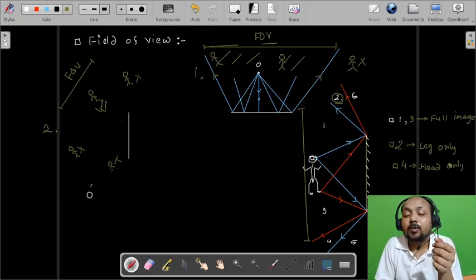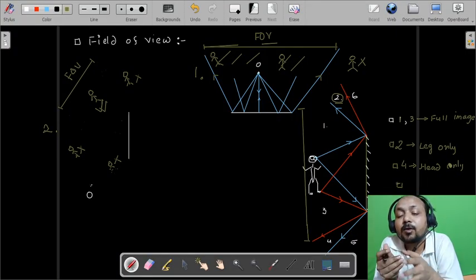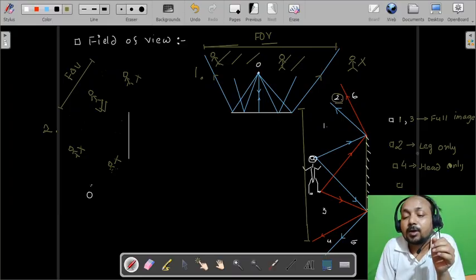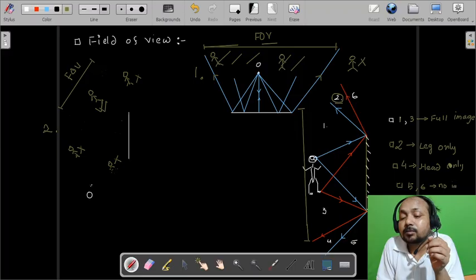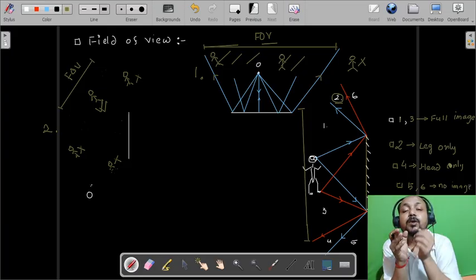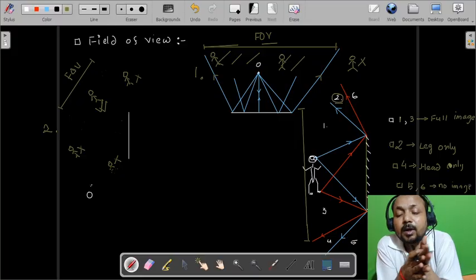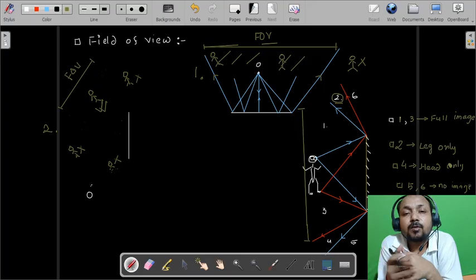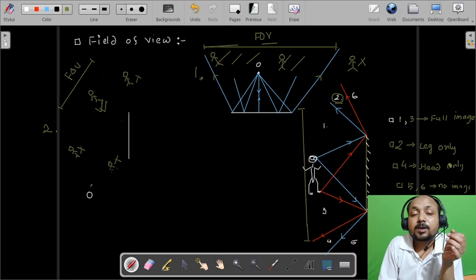And what about 5 and 6? They are beyond the field of view, partially and fully, so they will not be able to see any image. So for 5 and 6 we can write no image. So basically this is all about the concept of field of view. And let us take one example to solve a question if it comes based on field of view.